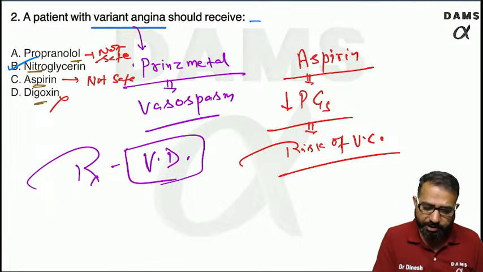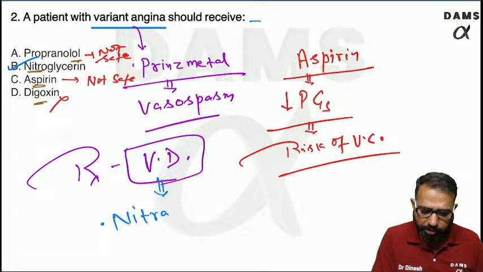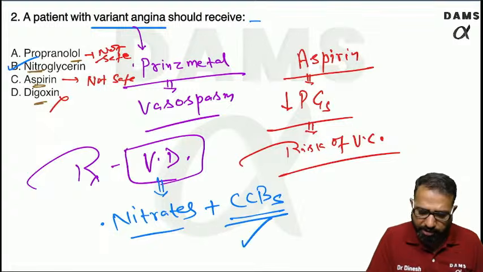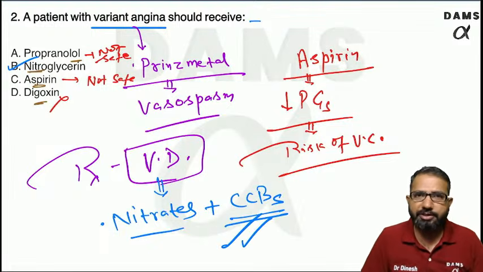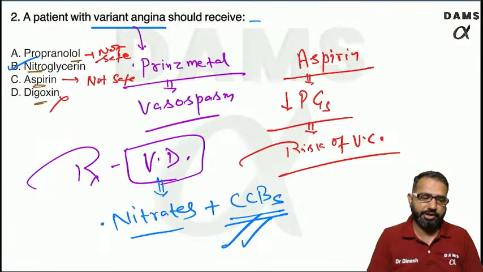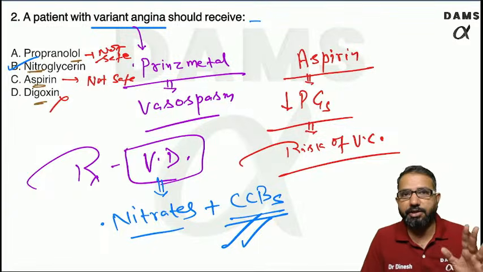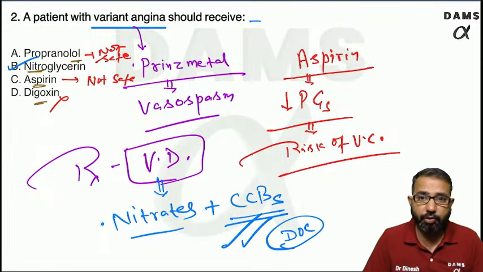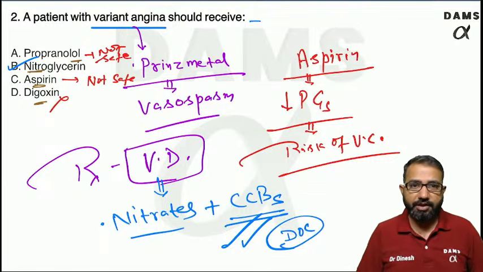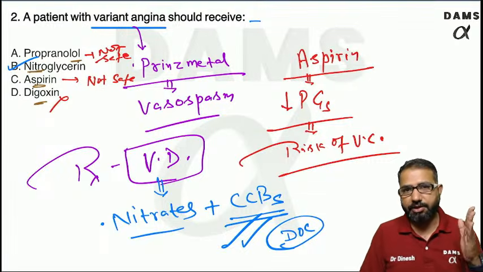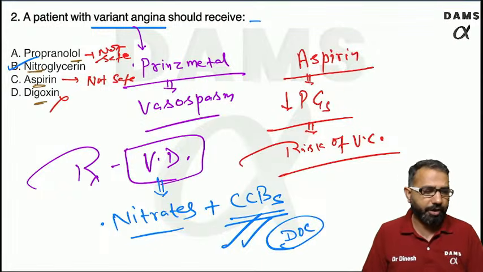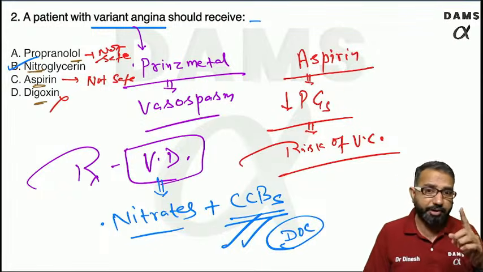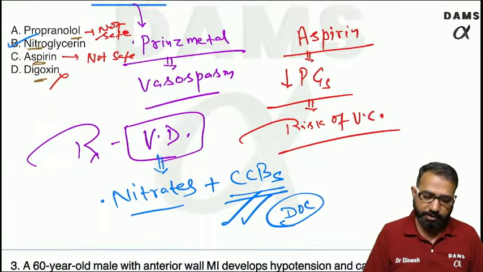In Prinzmetal angina, you know what is the best treatment? Initially in acute condition you give the nitrates, and then we start the calcium channel blockers. So overall these calcium channel blockers are the regular drugs in these patients. They are the drug of choice in Prinzmetal angina. So always remember CCBs are the primary. If they ask you what is the drug of choice for Prinzmetal angina, always say it is the calcium channel blocker. But in acute condition, we start with the nitrates. So GTN is used. I hope you understood. This is a very important concept. Students make mistakes on aspirin, so never use aspirin in these patients.